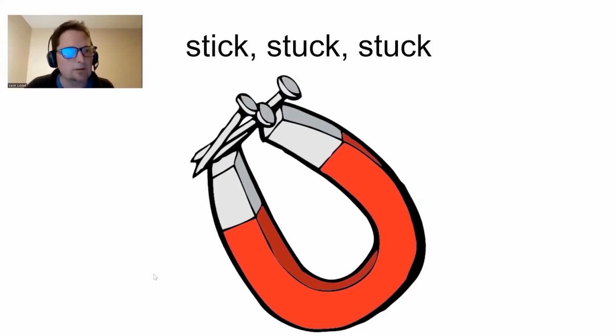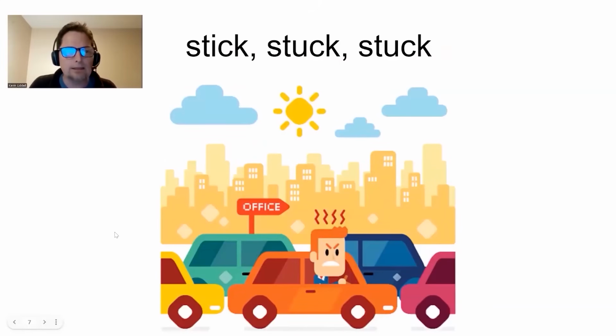That's right. Nails will stick to a magnet. Example: he is stuck in traffic. He can't move. He's stuck. Stuck is the adjective. So stick is the verb in present, stuck is the verb in past, and stuck is the participle. We use the participle as an adjective.